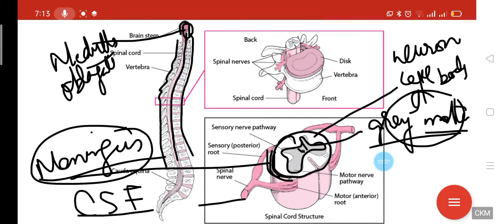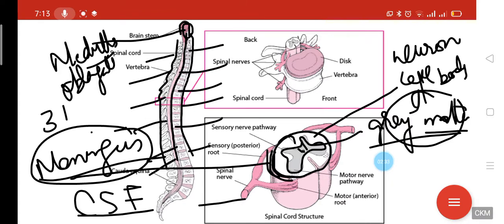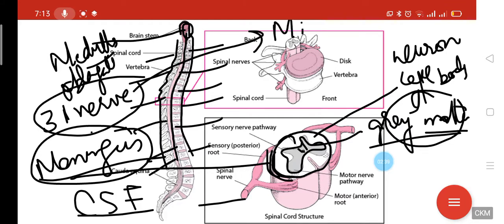Moreover, 31 nerves arise from the spinal cord, and all 31 nerves are mixed nerves.